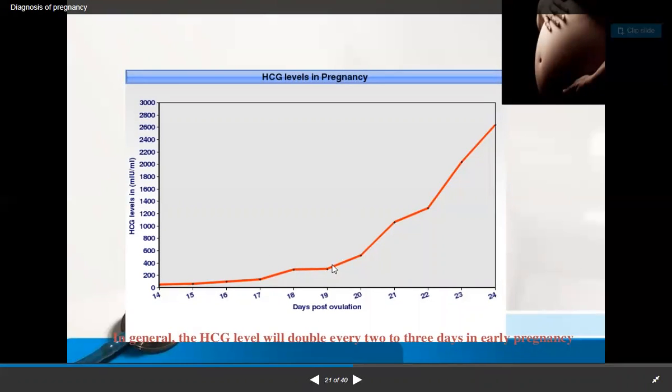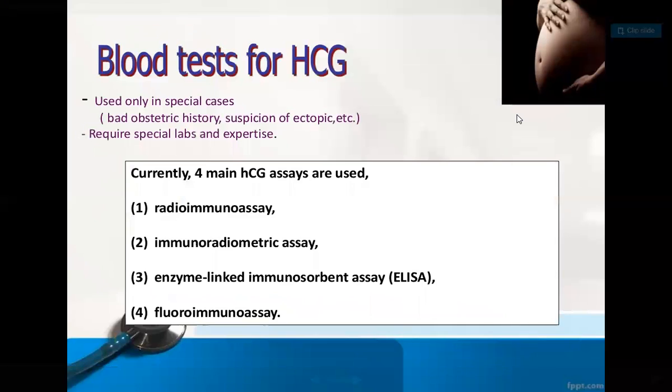So it is doubling after 2 to 3 days, here, then here, in an upward direction.